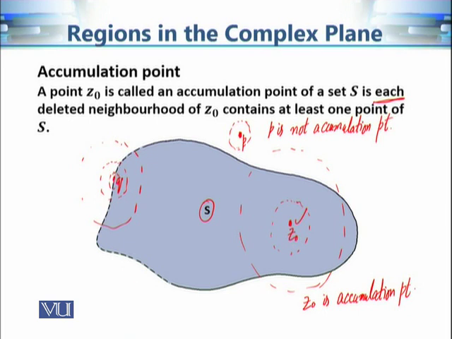Now we can easily observe that the boundary is dashed. In other words, the boundary is not included. So this part of the boundary is not included in the set S. So the point Q does not belong to S, but Q is an accumulation point. So it is not necessary for an accumulation point to be a member of the set. Similarly, we can also observe that every point at the boundary is an accumulation point.